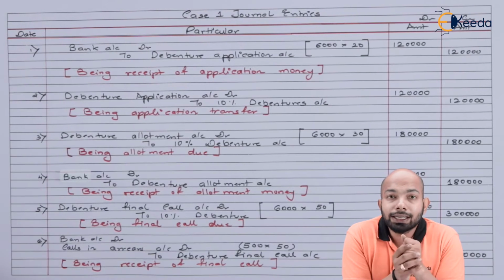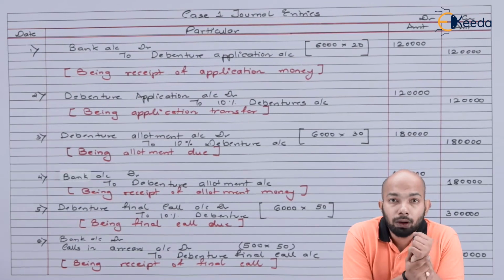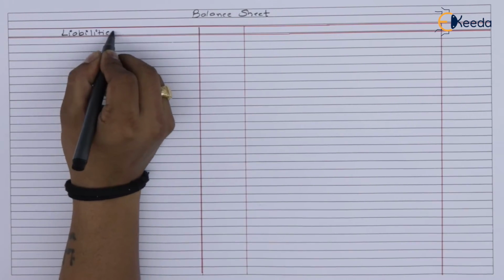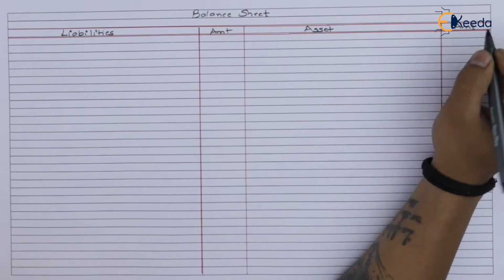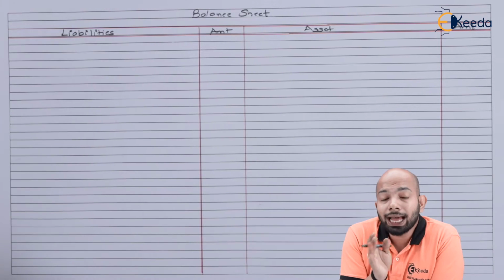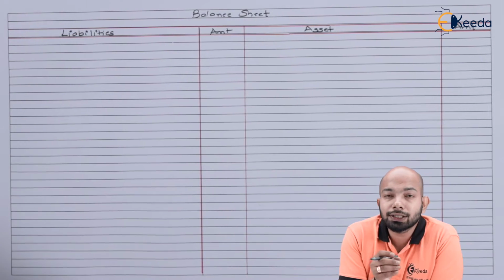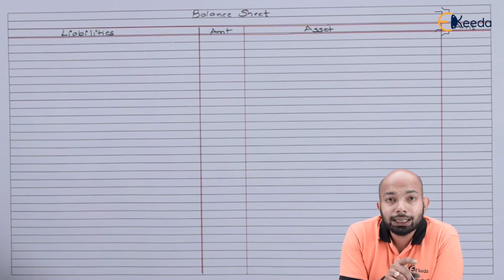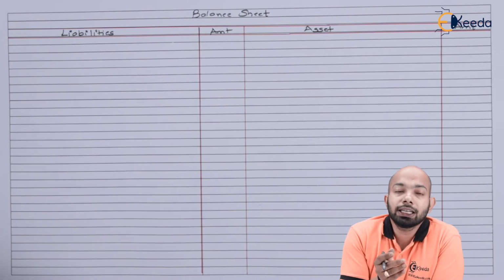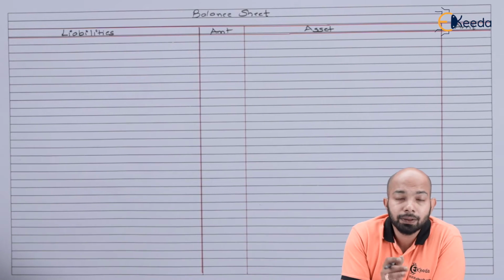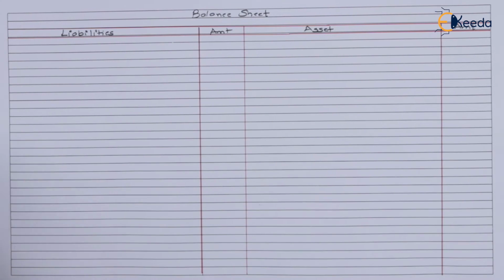Now, the next part is preparation of balance sheet for case 1. Let's study that. Now here, on the liability side, we'll have the exact balance, but on the asset side, we'll have certain differences in the balance. The reason being, there are certain calls in arrears. So we'll be mentioning that under the miscellaneous part, which will be calls in arrears, because that is an expectation from the shareholder or from the debenture holder for us to be received here. So let's mention that.